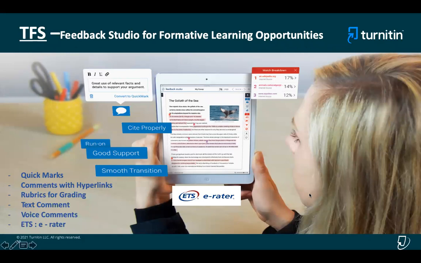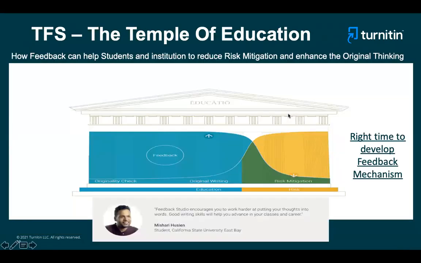This is how the report looks like, which will show percentage, where you can give quick marks, where you can give comments, rubrics, voice comments, and so on. Just a glimpse of it. We always have this example for TFS, which shows Temple of Education, which helps your students' original writing to increase, and risk mitigation can be decreased if you're using feedback mechanism.